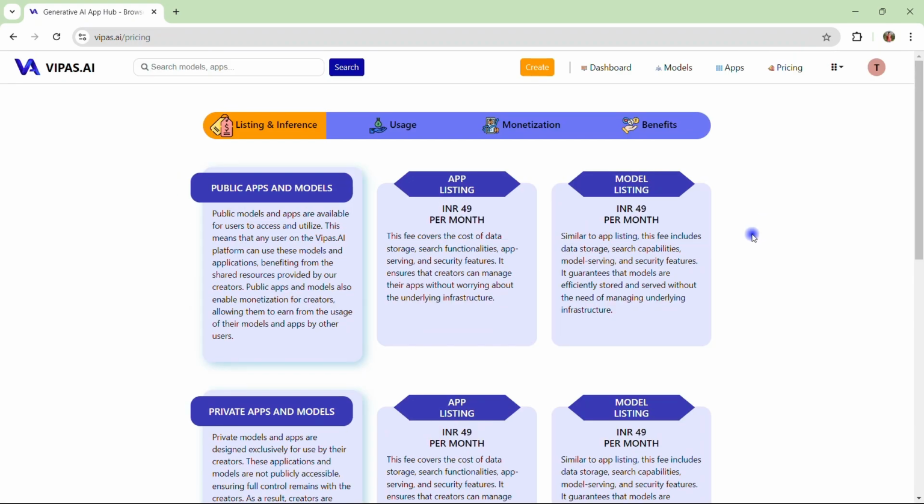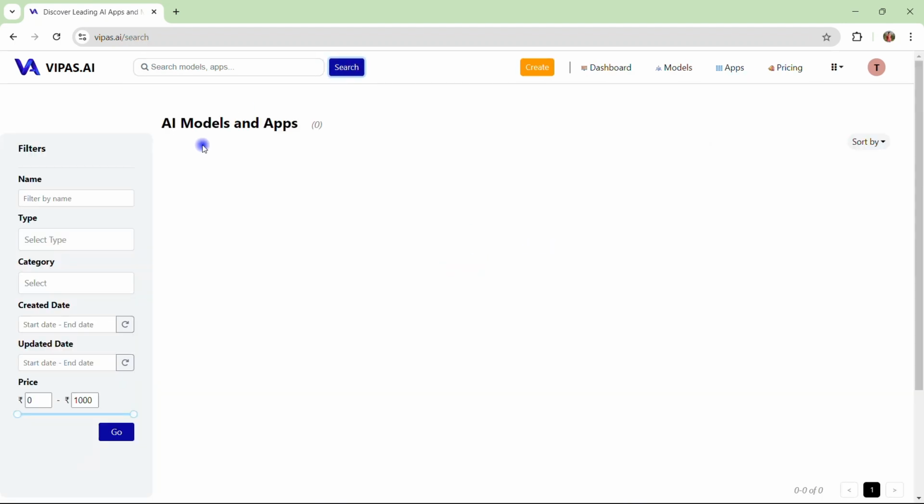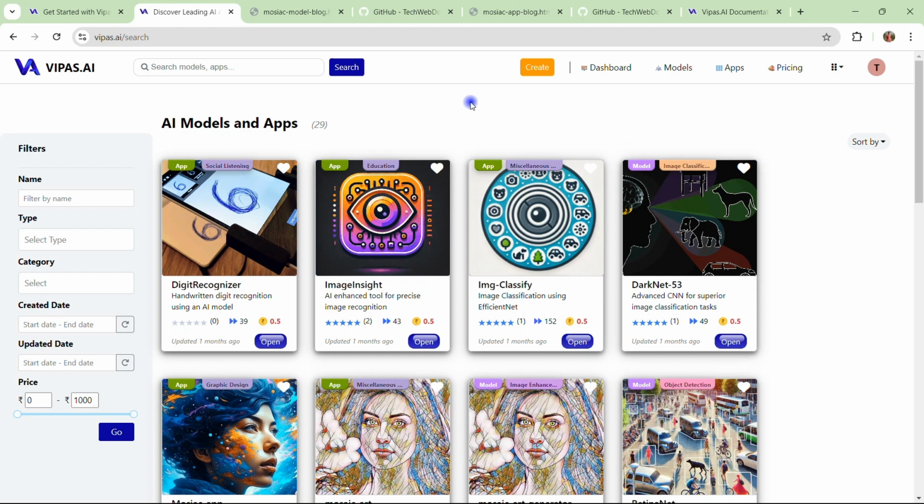Everything is neat and clean. You can come here and take a look. You will get all the information that you need. So let me show you one demo of how you can upload your own model and create an app on top of it through which you can earn great revenue.